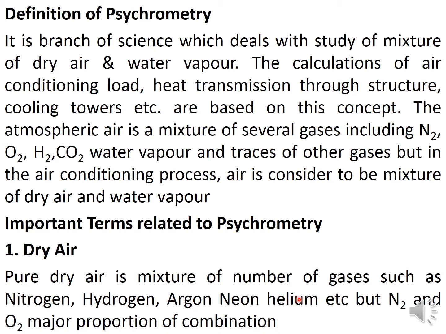But N2 and O2 are the major portions. So this pure air is what? A mixture of number of gases such as nitrogen, hydrogen, without any water vapor, or what is called moisture. So without moisture, if the air is present, it is called dry air.